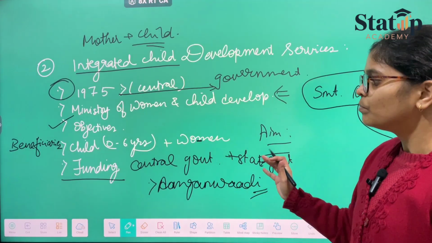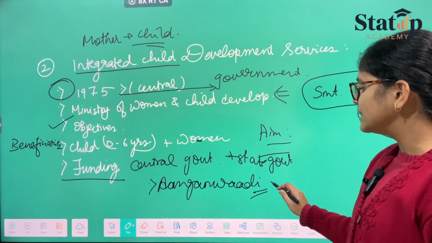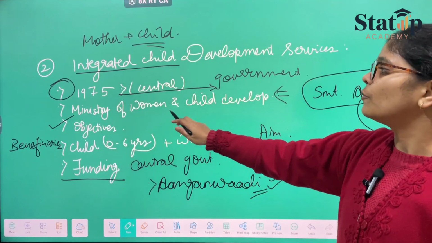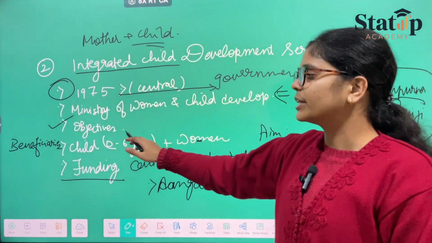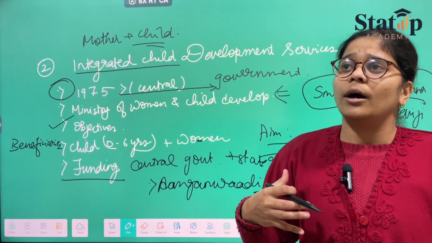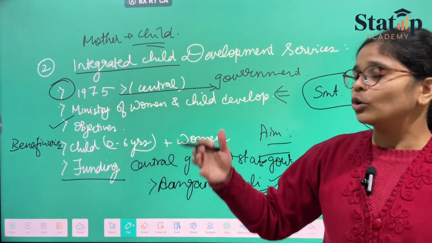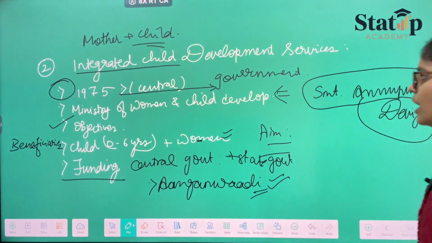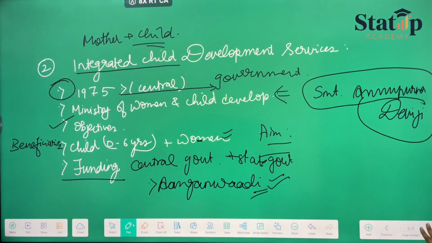or region belongs. And where will all these facilities be available? Again in Anganwadi. Then which ministry is involved? The Ministry of Women and Child Development is involved, and the objectives are very clear: to provide better health facilities, immunizations, medical facilities to everyone. Not everyone, obviously, the beneficiaries section like this. Now we are moving on to the third one.